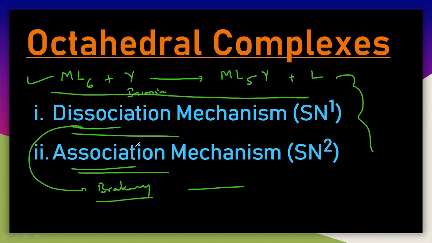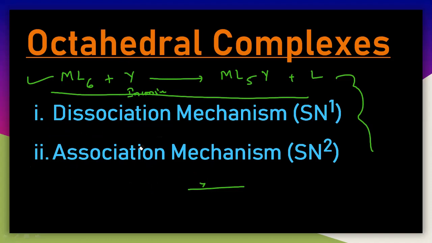What actually breaks down here? And association means it is making a bond, they are binding. So there are two mechanisms, one is dissociation and the other is association. What is the difference here? Very simple. In the case of dissociation, first dissociation will take place, and this particular ligand must dissociate from the complex.